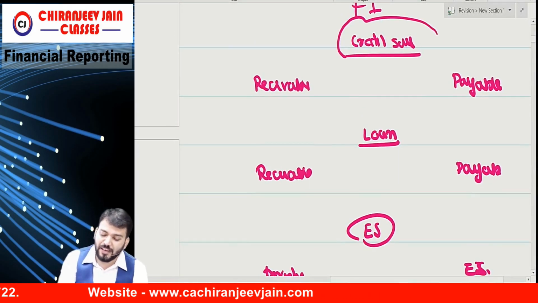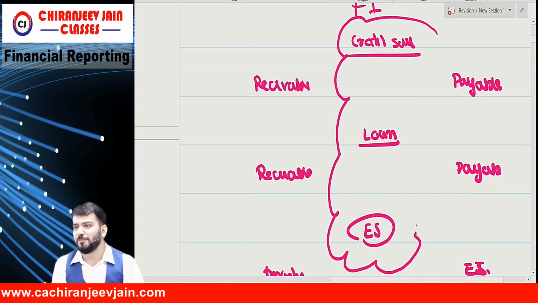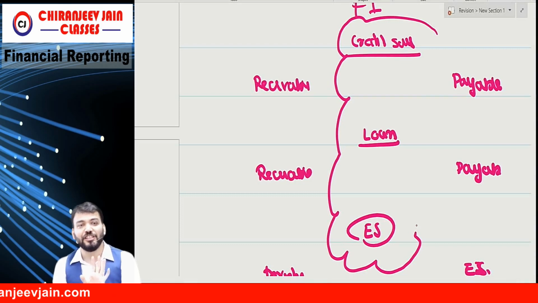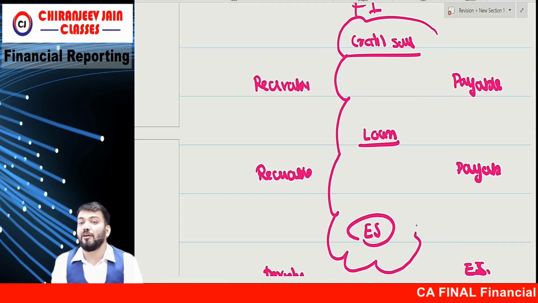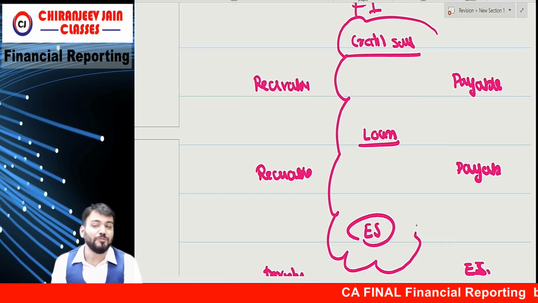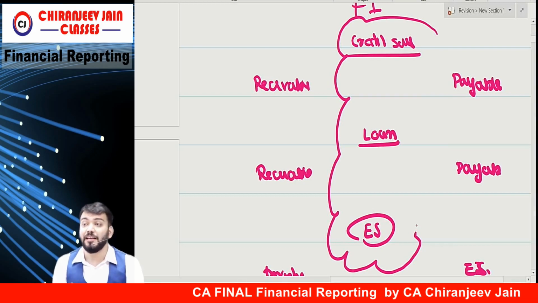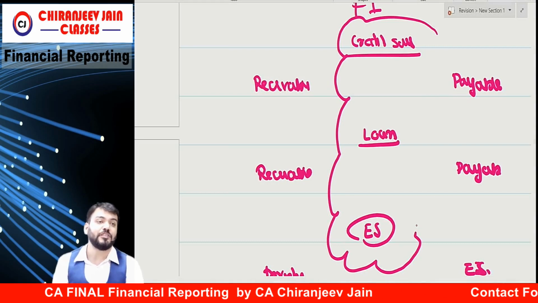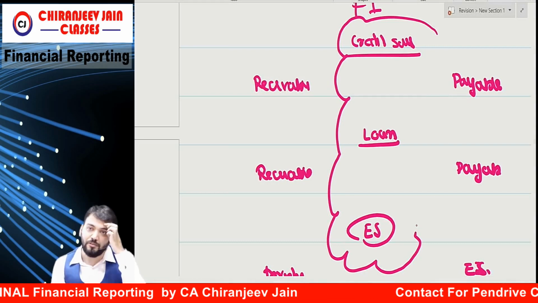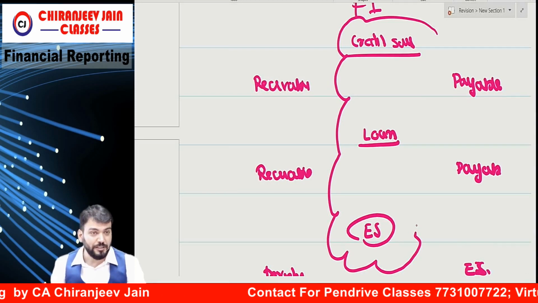So you can see the chapter revolves around simple transactions which we have done in our childhood, in CBT, IPCC. Correct? The transactions we know, but we need to understand the recognition and measurement principles. Till now no accounting standard was dealing with loan, debtor. Debtor and receivable are important items for any entity, and there was no accounting standard for that. Therefore, there was a need for such an accounting standard to deal with recognition and measurement principles for such items. Are you getting what I'm saying?